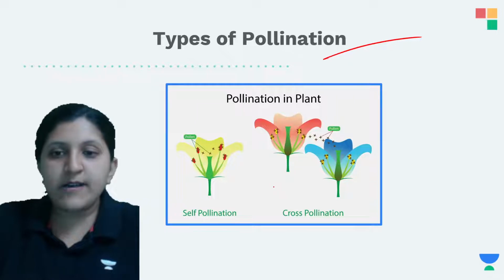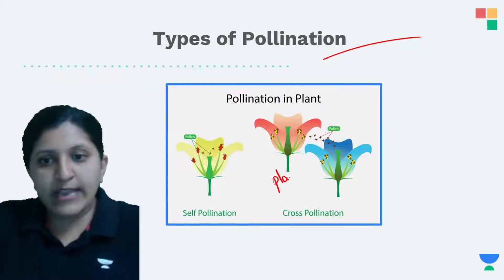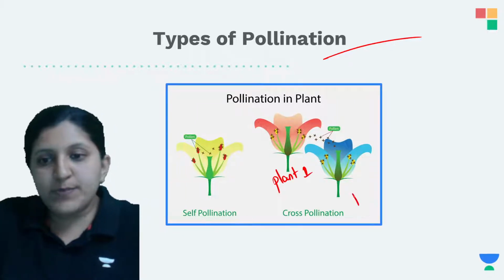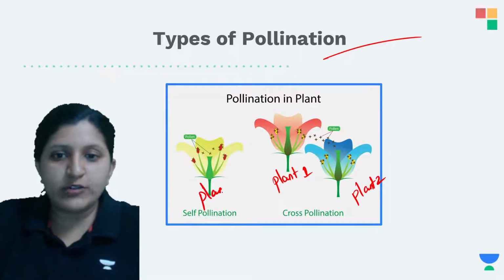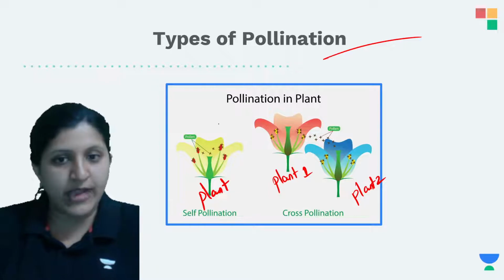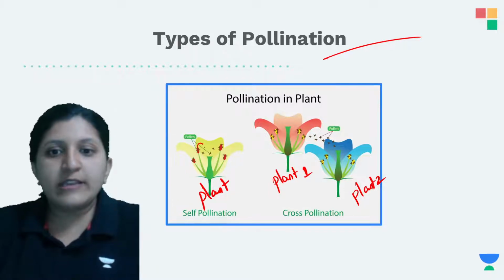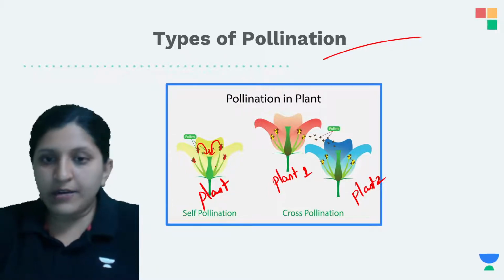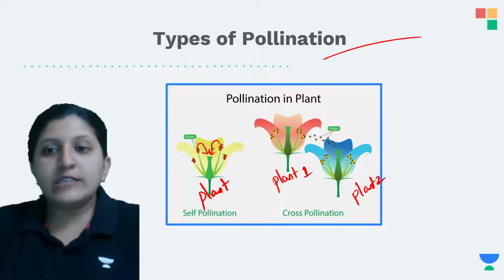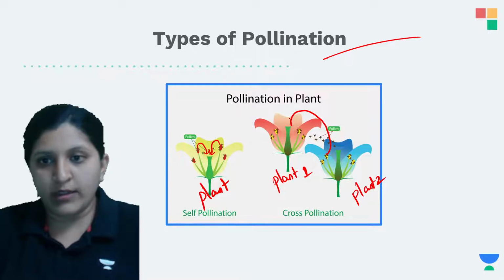So now this is a plant, so this is plant 1. This is plant 2, and this one is a plant alone, and from that a flower is there. So pollen grain is being transferred here itself. Here you can see that the pollen grains which are released are going on to the other one.